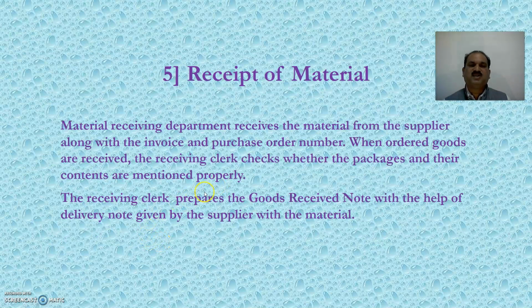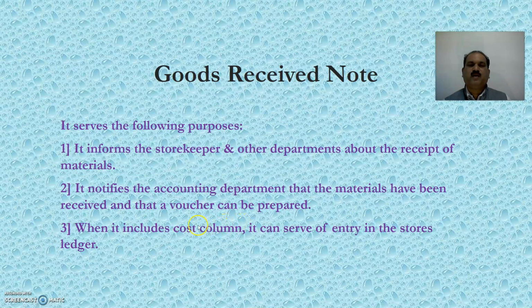And the last stage is receipt of material. The material receiving department receives the material from the supplier along with the invoice and purchase order number. When ordered goods are received, the receiving clerk checks whether the packages and their contents are mentioned properly. The receiving clerk prepares the goods received note with the help of the delivery note given by the supplier with the material. Goods received note, popularly known as GRN, serves the following purposes.